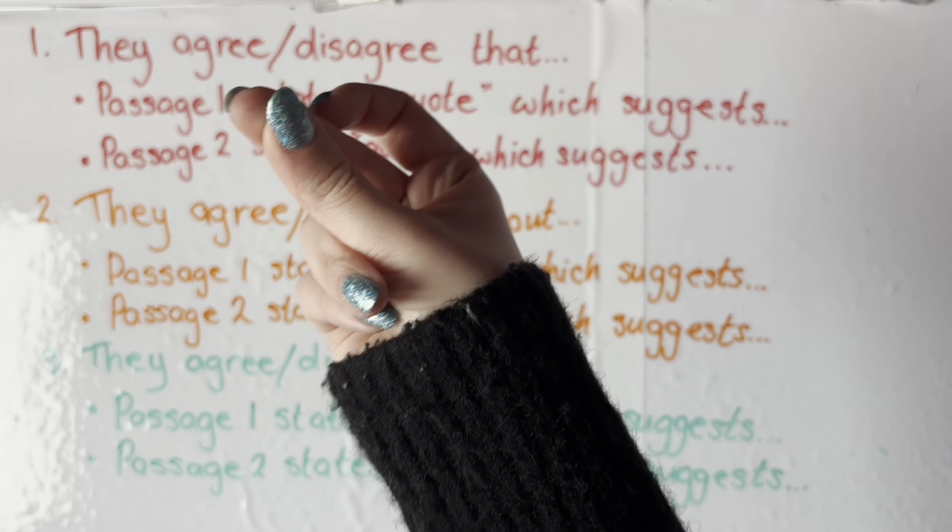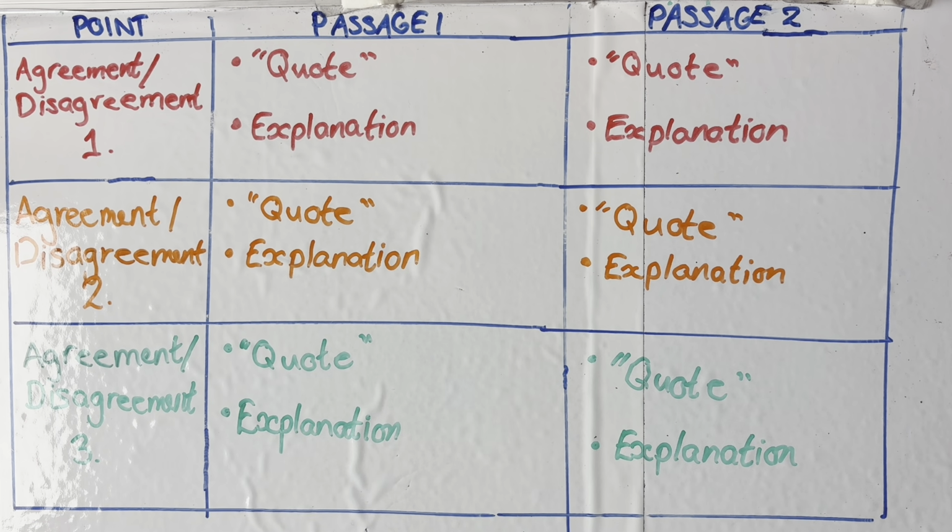The other way is the table method. A lot of people like this because it is laid out in the same way that the marking scheme is. I like it as a marker, but it's completely up to you which one you prefer. It's exactly the same process, just a different layout. So you can see that down one side we've got what their points are, points of agreement or points of disagreement, or both depending on the question. And then we've also got a space for quotes and a space for explanation. If you want to aim for 5 marks and you've got loads of time left, I would suggest you do TQALs in this section. Completely up to you. I would probably just stick to quote and explain because in my head, I'd be running out of time and I would just care really about getting those 4 marks. But like I say, up to you.